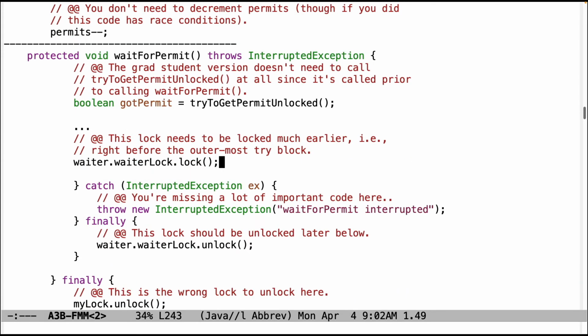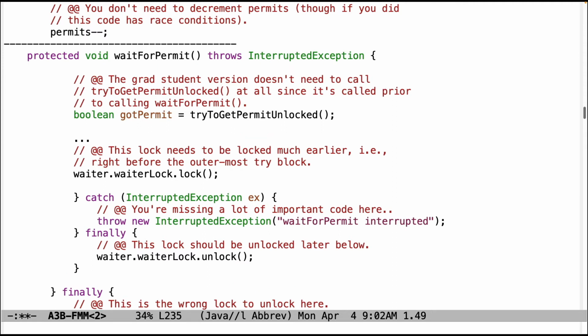All right, so now let's come down here. This lock needs to be locked a lot earlier, right before the outermost try block.